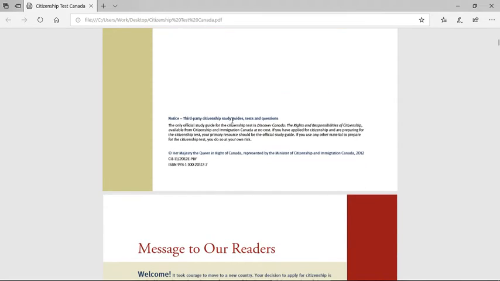Third-party citizenship study guides, tests, and questions. The official study guide for the citizenship test is Discover Canada, the rights and responsibilities of citizenship. Available from Citizenship and Immigration Canada at no cost if you applied. The primary resource should be the official study guide. If you use anything else... so that's for people actually taking the test.